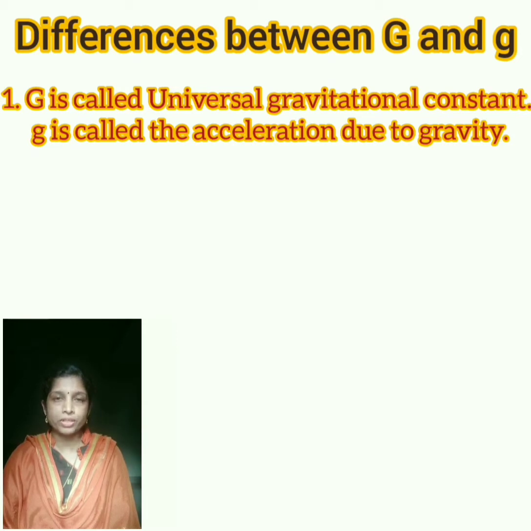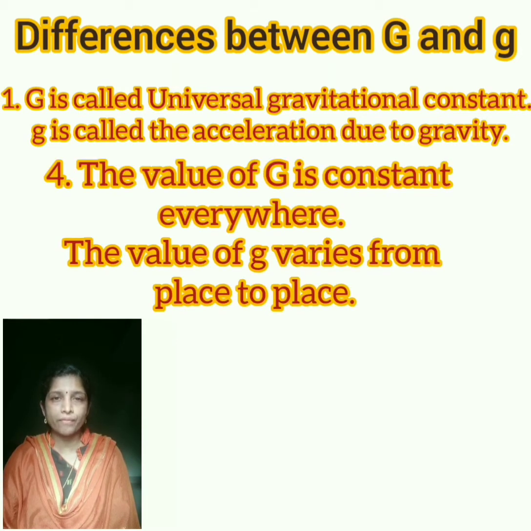Now, next difference is capital G is constant everywhere in the universe. Because we studied, it is applicable to all the objects, whether it is celestial or terrestrial. But small g varies from place to place. Its value on the earth is 9.8 meter per second square. On the surface of earth itself it varies as the radius of earth varies, and also when it is taken to moon or any other planets, the acceleration due to gravity value changes. So g value varies from place to place.